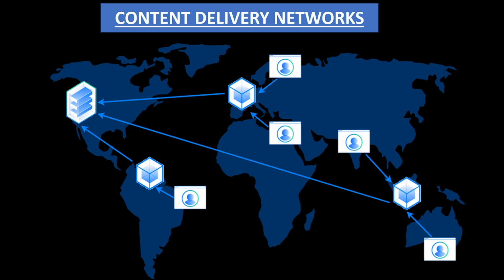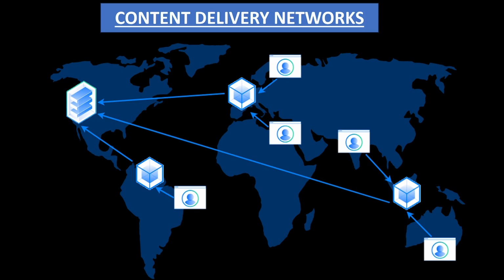Hence, the response time of the server minimizes to a much greater extent. For example, let us think about YouTube. It has a huge amount of static content, which is its large-size videos, right? Keeping these videos in the CDNs will give faster results to the YouTube audience. But the data in the main server is so huge that we cannot afford to keep all the videos in all the caches available in all the CDNs. Rather, we keep the videos related to a particular region in the cache, right?